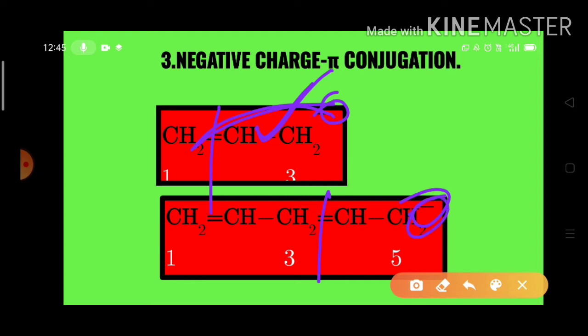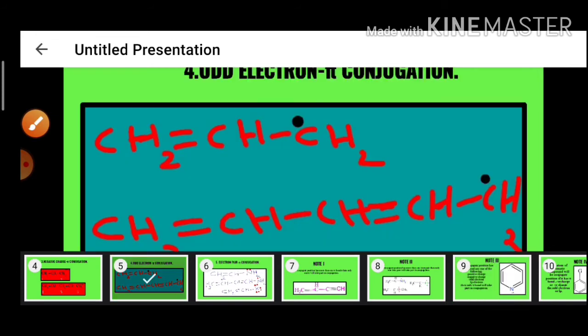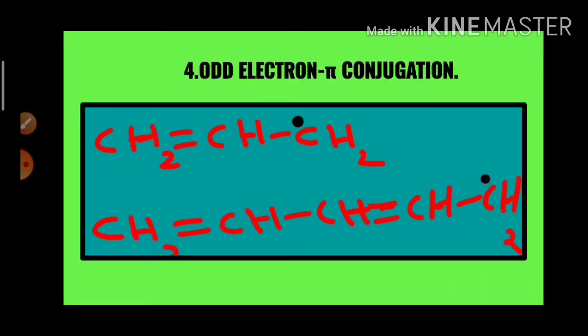And here also the negative charge is separated from a pi bond by a single sigma bond. So this is also negative charge pi conjugation. And this pi bond in turn is in conjugation with another pi bond. So this conjugation prolongs in the chain like this. So this is negative charge pi conjugation. Now you go for the odd electron pi conjugation.